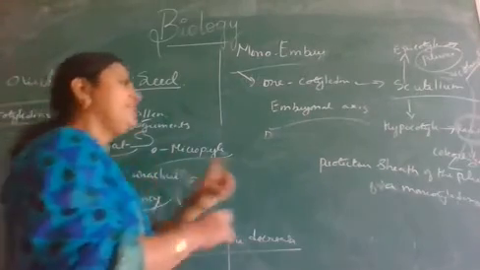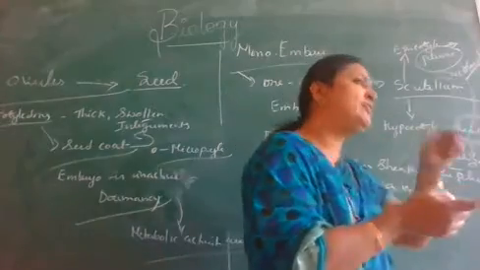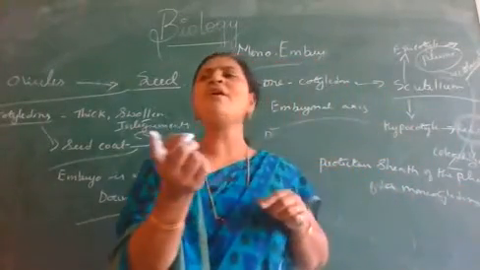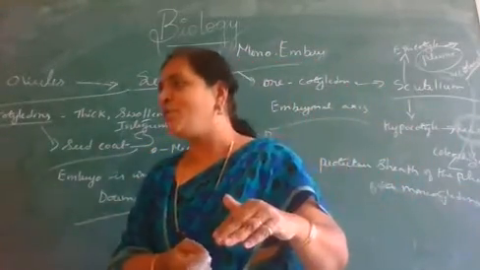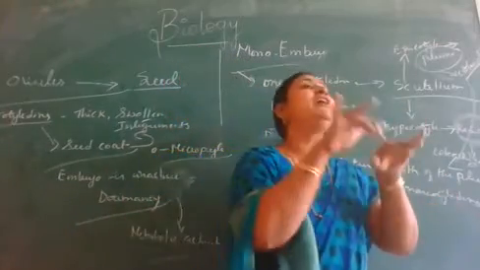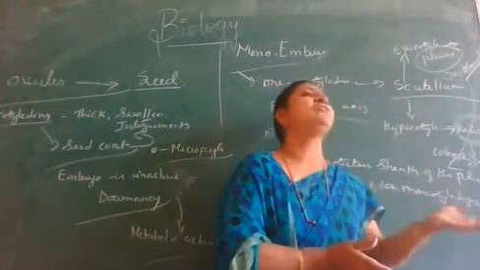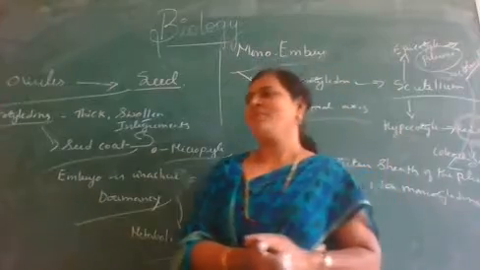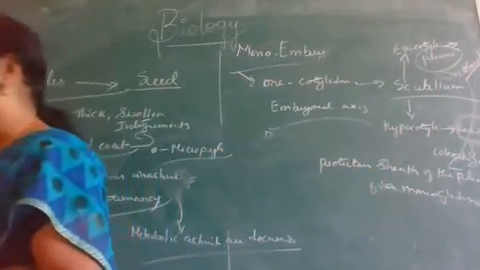Now, the development of ovule into seed and the development of the ovary into fruit take place simultaneously, not step by step. Always the development of what?